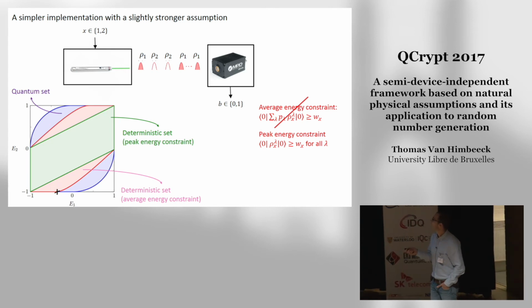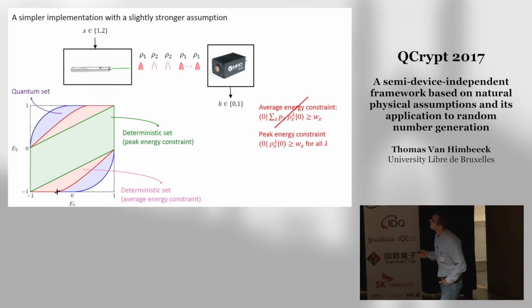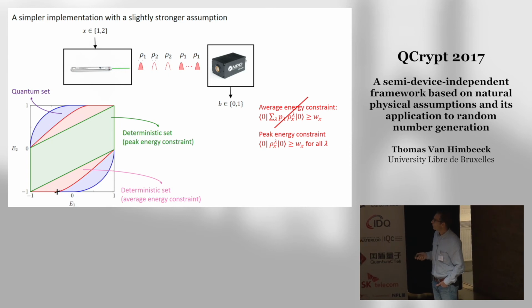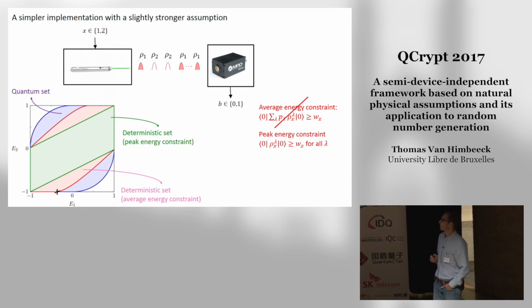So you get, again, correlation between these two devices. And if you do that, you would get a value for E1 and E2 which will fall in that region. So it's inside the deterministic set if I make the average energy assumption, but it's outside the deterministic set if I analyze things according to this stronger peak energy constraint.